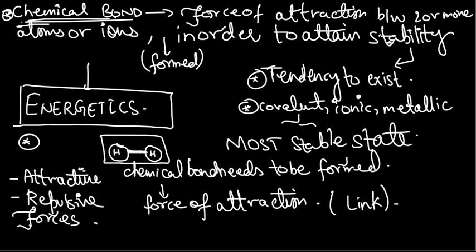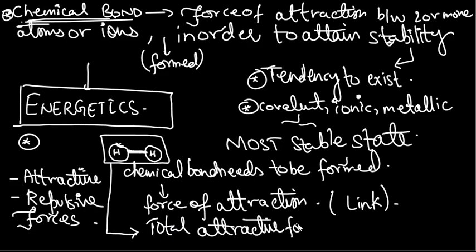So now, guys, remember one thing: before I refer to the energies, in order to form a chemical bond, the total attractive forces must become more than the total repulsive forces. Only under this situation can we form a chemical bond, okay?